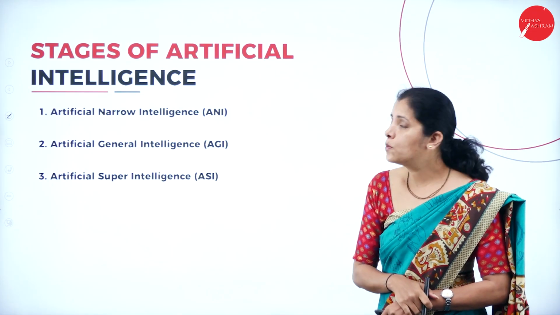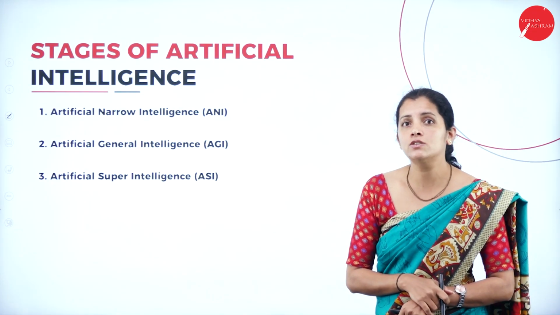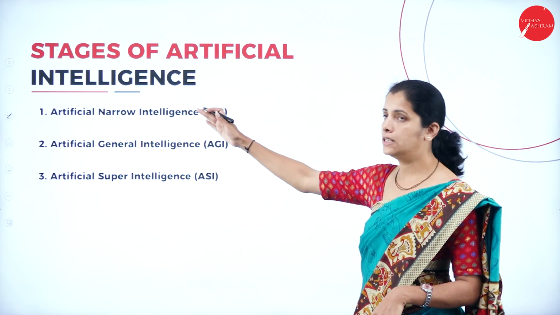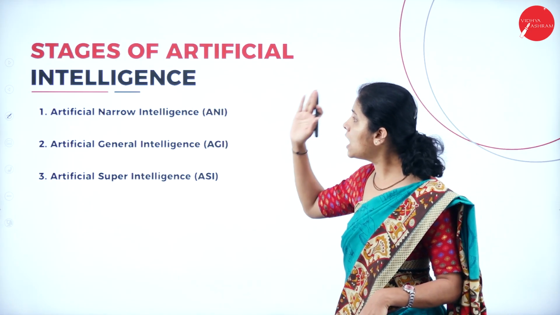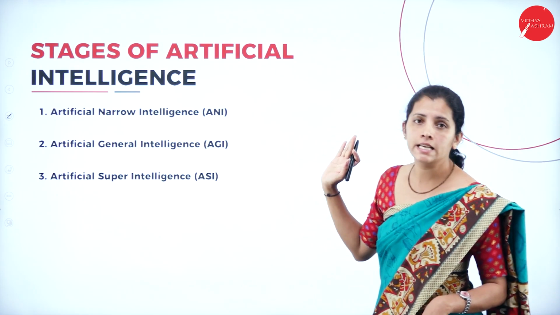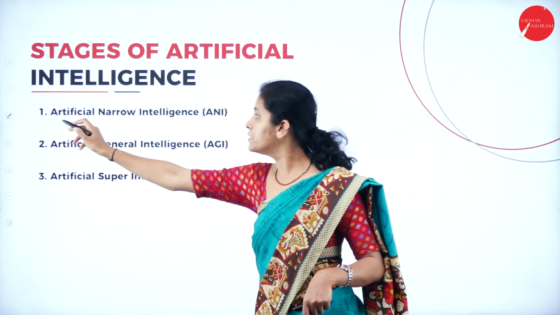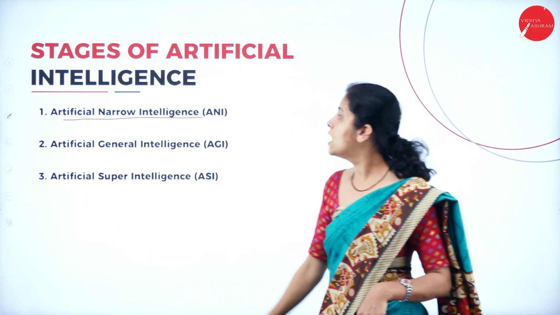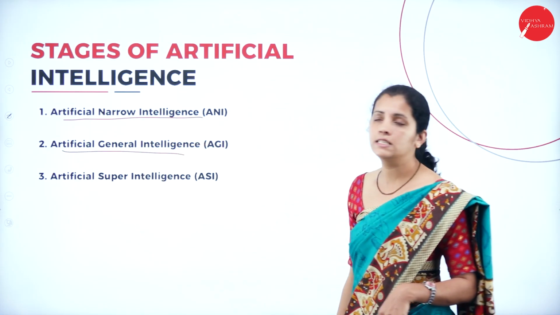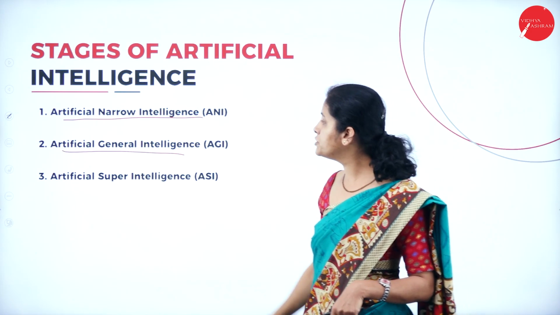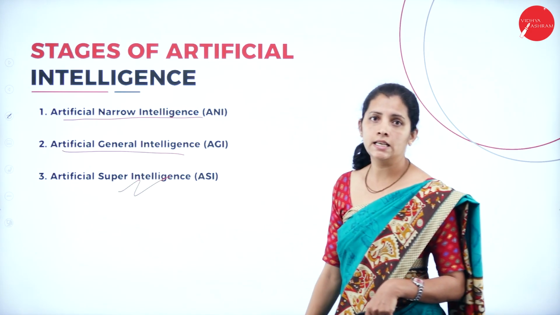Moving further, I'm going to have the stages of artificial intelligence. There are three main stages of artificial intelligence: artificial narrow intelligence, artificial general intelligence as well as artificial super intelligence.